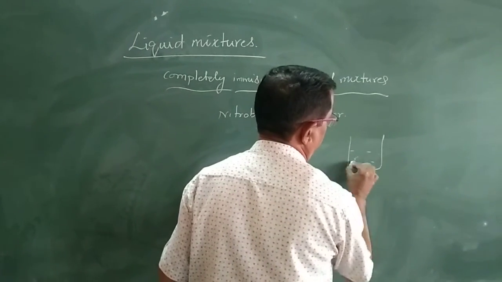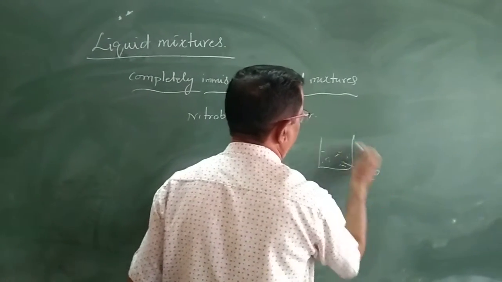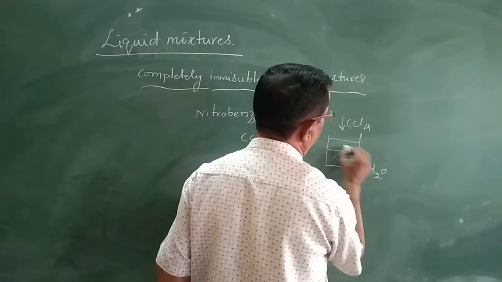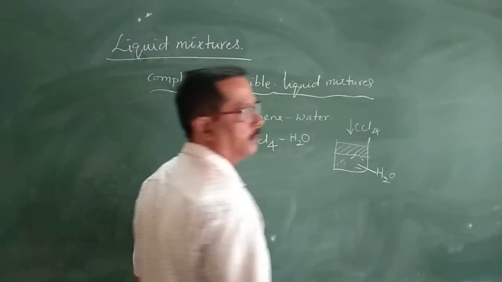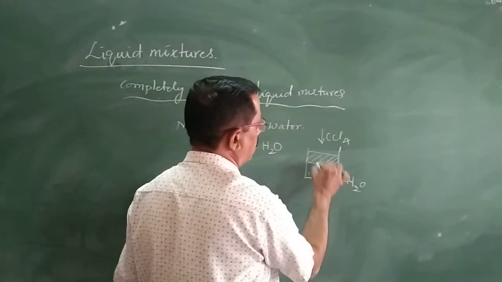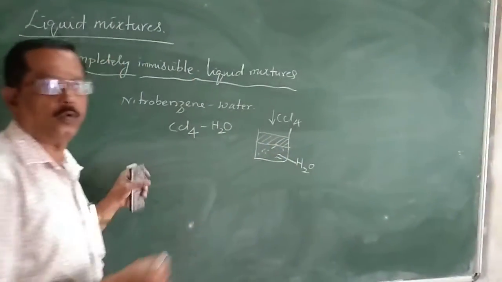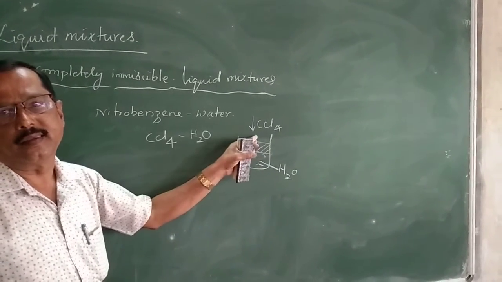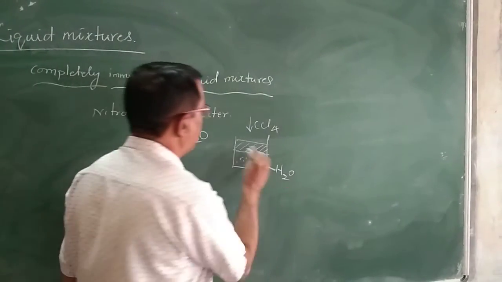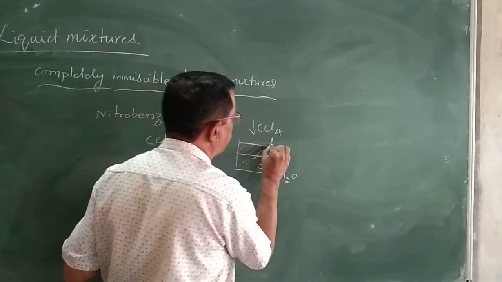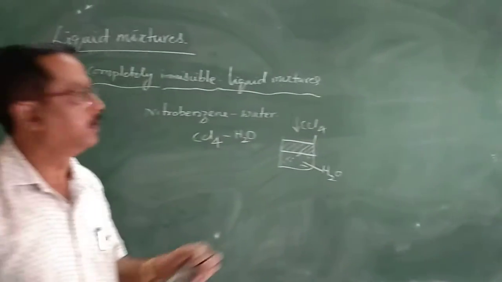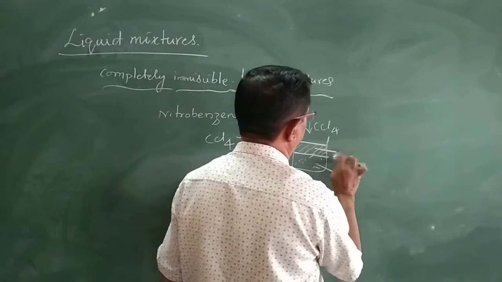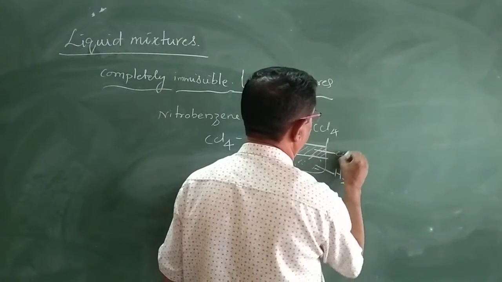For example, let us assume this is water. If we add CCl4 to this, you will get two layers. One layer is CCl4 solution in water and another is water solution in CCl4. So it gives two immiscible liquids, water and CCl4.